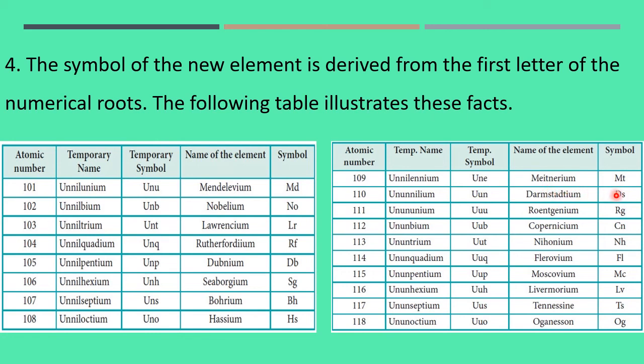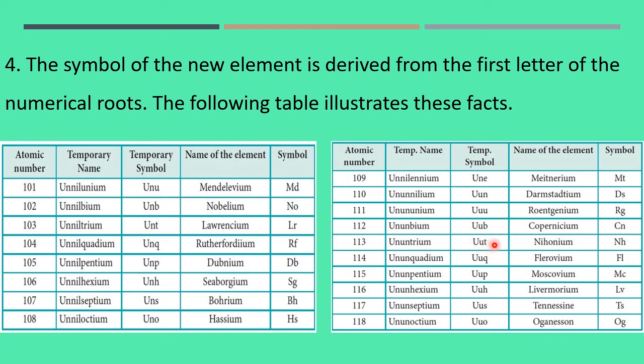In the same way, for 111 it is Unununium, UUU, named after the scientist who discovered the X-rays, Roentgenium, RG, afterwards. Now for 112, Ununbium, UUB. Okay, so Copernicium. Now for 113, it is Ununtrium, UUT, Nihonium, NH.